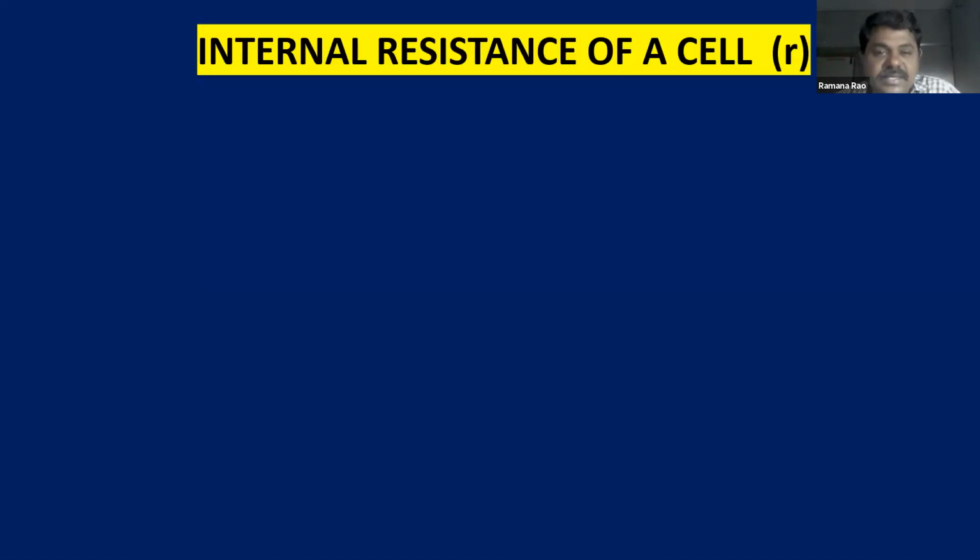You already know what a cell is. A cell has an EMF, electromotive force. Another component of a cell is the internal resistance of a cell. You can see this is a cell, with a positive terminal and a negative terminal. The electromotive force of the cell is epsilon, EMF, and a resistor is connected. So this total combination is known as a cell.